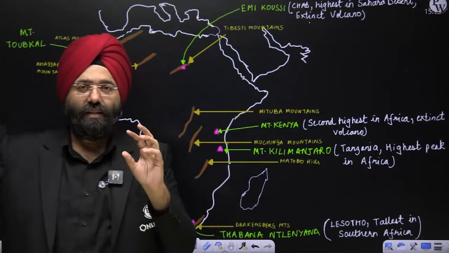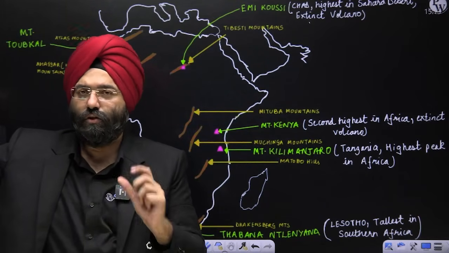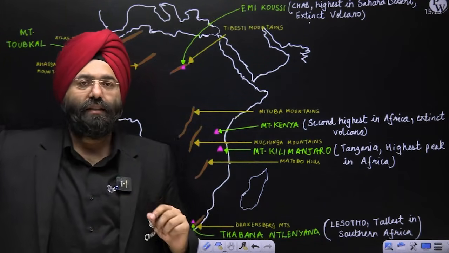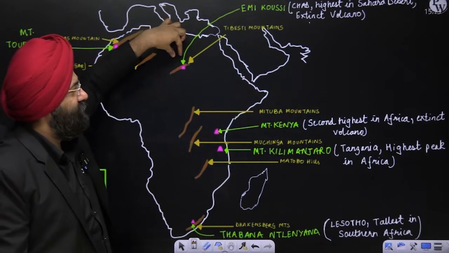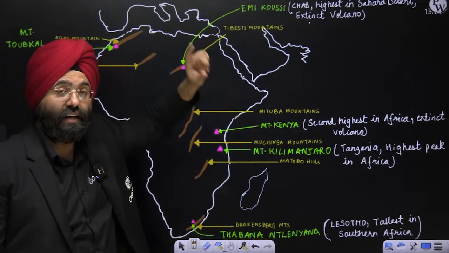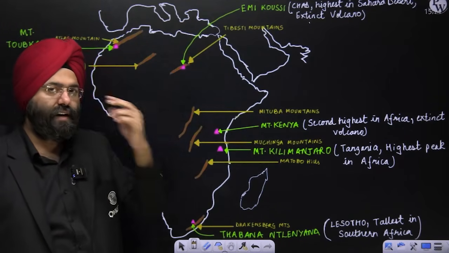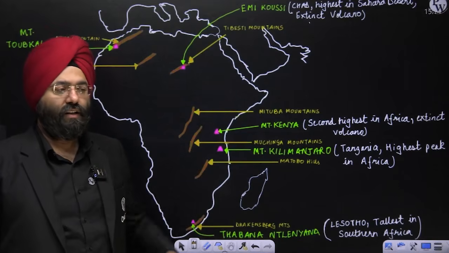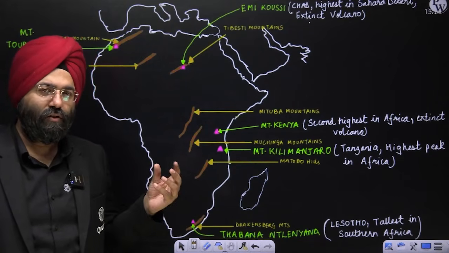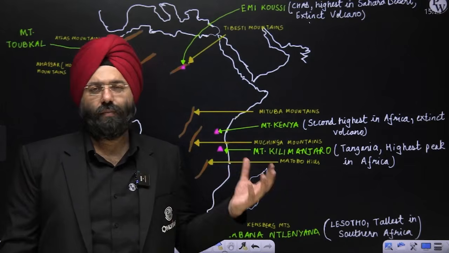Now, please remember, this question has been asked in UPSC also many years ago. So, remember this, that Emi Koussi is present in Chad. It is the highest in the Sahara desert, not in complete Africa, and it is an extinct volcano. The Tibesti Massif itself is also a plateau and a mountain range, and these are also an outcome of the volcanic activities that took place a long time ago, right?